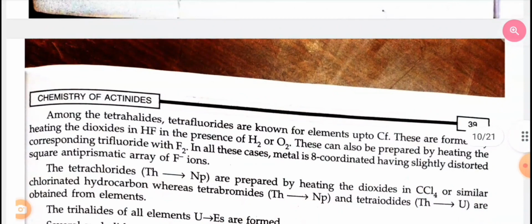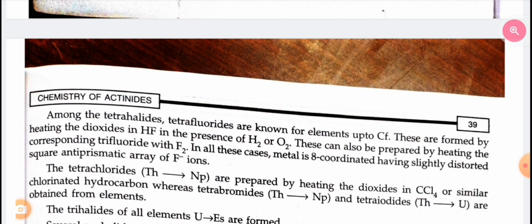Among the tetrahalides, tetrafluorides are known for the elements up to Cf. These are formed by heating the dioxide in hydrogen fluoride in the presence of hydrogen or oxygen. They can also be prepared by heating the corresponding trifluoride with fluorine. In all these cases, the metal is 8-coordinate, with a slightly distorted square antiprismatic array of fluoride ions.